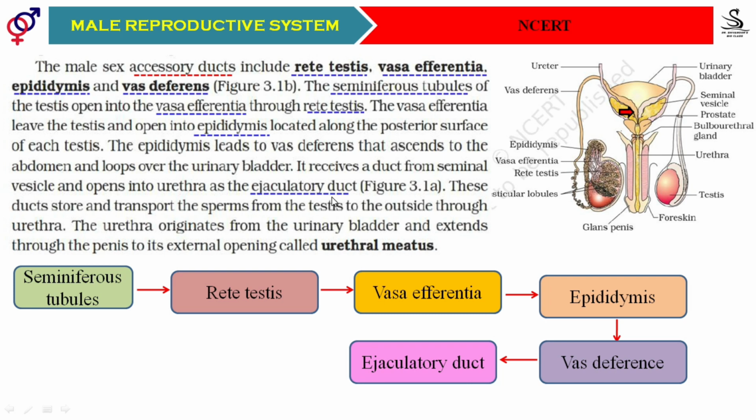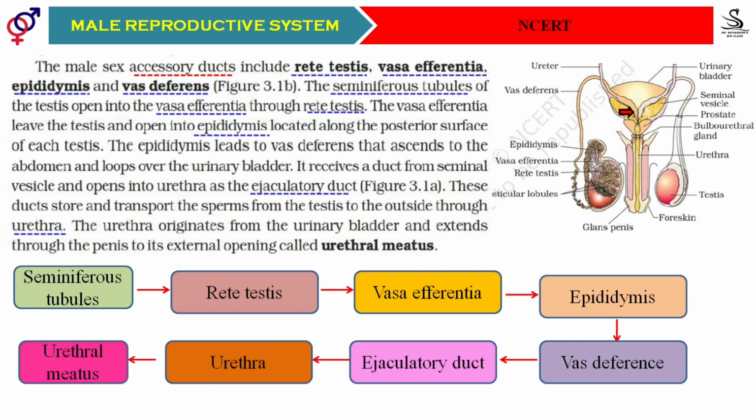There are two ejaculatory ducts, the right ejaculatory duct and the left ejaculatory duct. Both ejaculatory ducts join the urethra, and the urethra passes through the penis and opens outside at the tip of the penis, the urethral meatus. The last opening is called the urethral meatus, students. You can also observe the arrow here, which shows the way the sperms are moving.